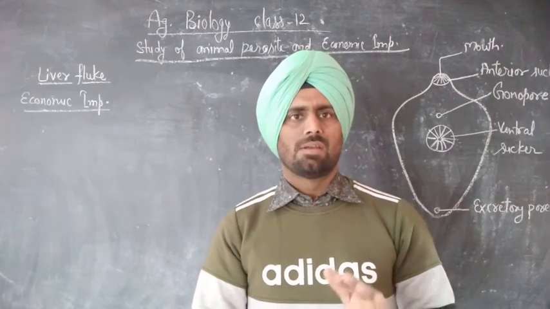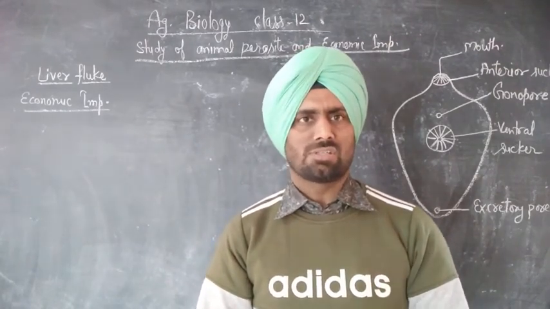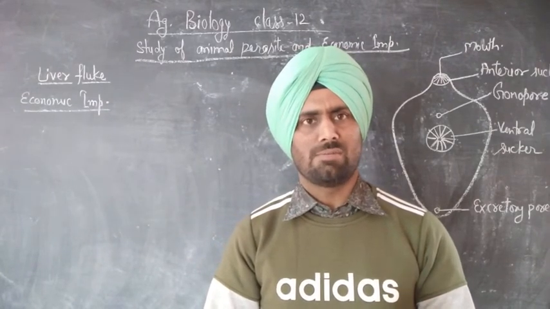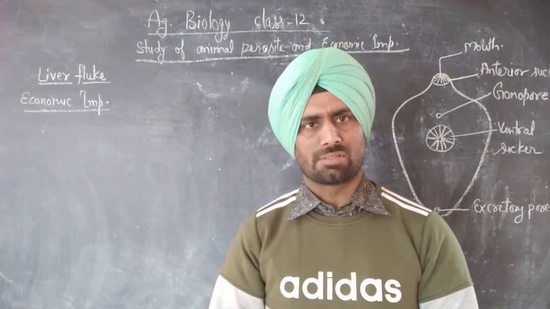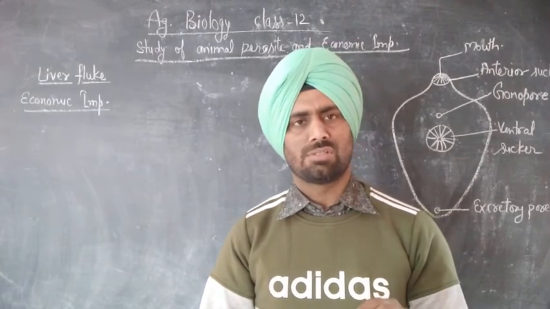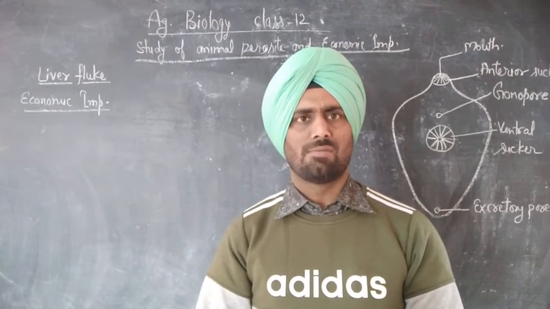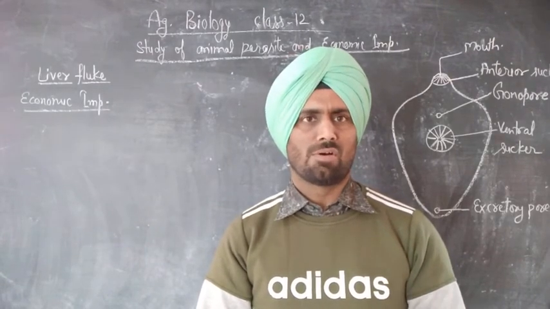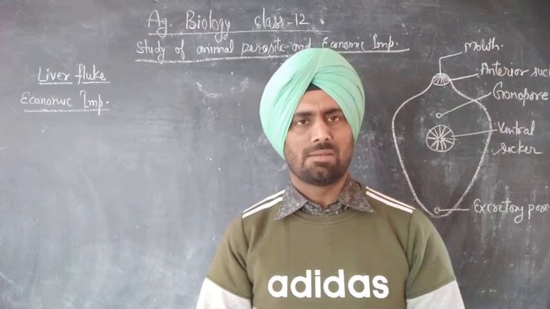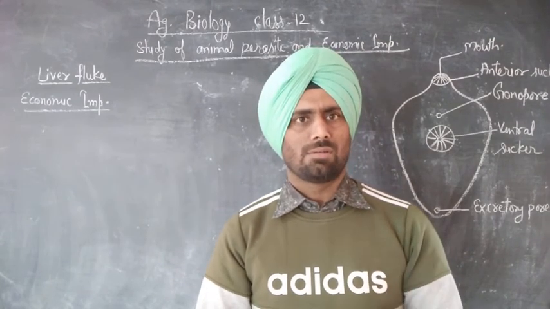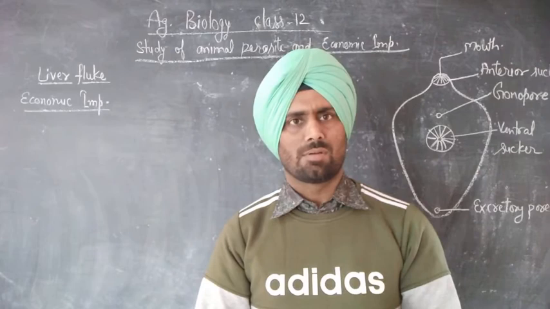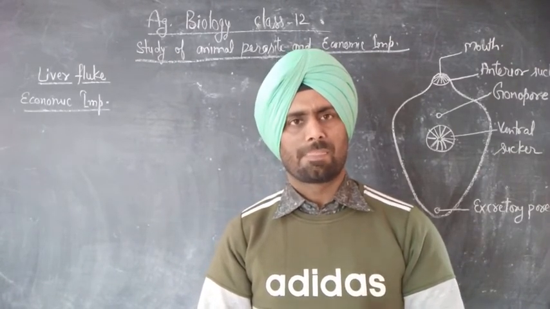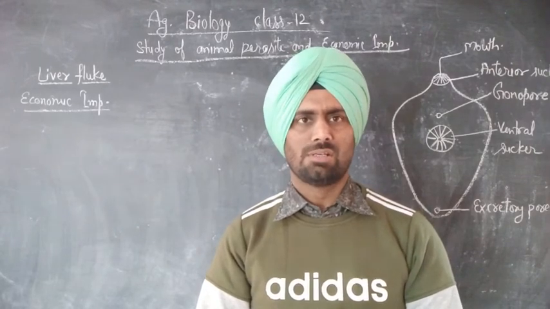Okay, in a serious infection, the medicines cannot reach the liver and bile duct. So in such conditions, the animal will die. Due to this, the farmers suffer economic loss, because the income obtained from that animal is lost due to the disease.